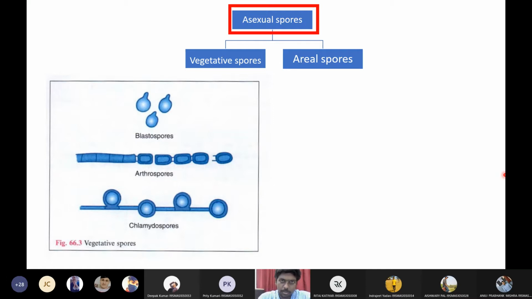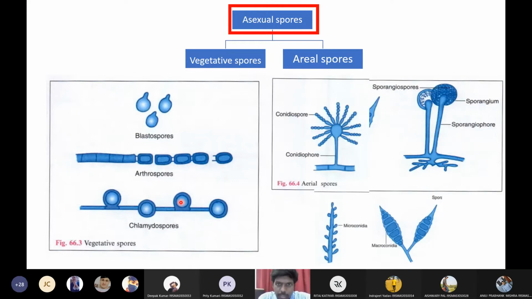Okay. So as of now, don't confuse this with that. I will come to that point later, in the later part of this lecture. As of now, just remember in the vegetative spores, we have three types: blastospores, arthrospores, and chlamydiospores. Then aerial spores, we have these four.